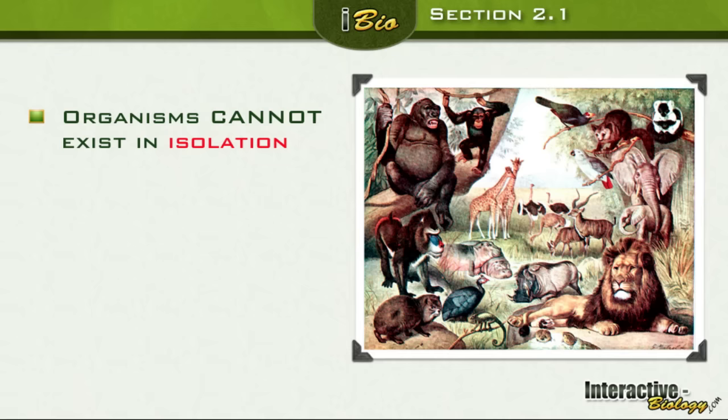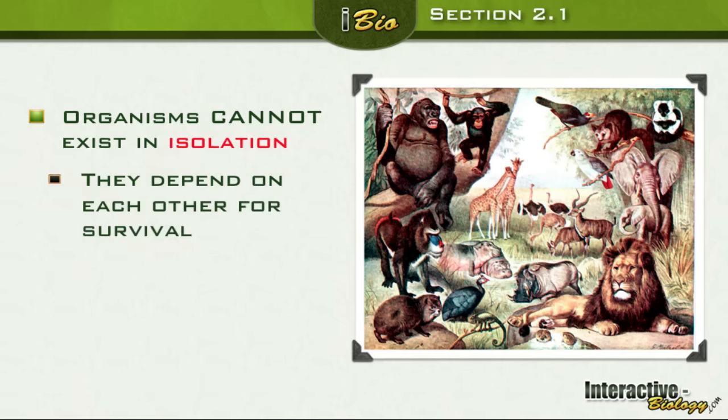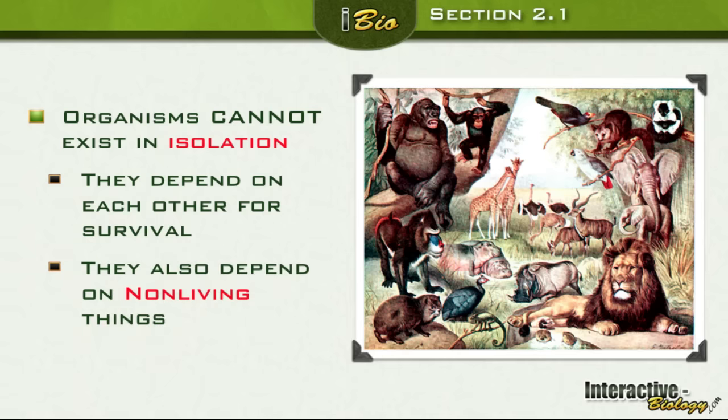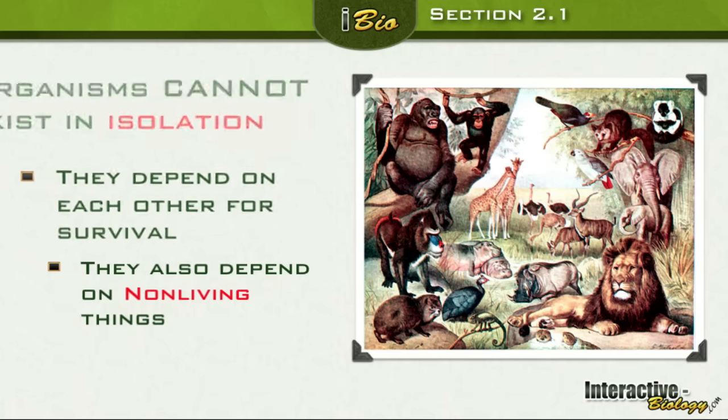Organisms cannot exist in isolation. They depend on each other for survival. We need other organisms. We eat plants, we eat fruits, we eat vegetables, and so on. And without those things, we wouldn't live optimally. All right, so we depend on each other for survival, and they also depend on non-living things. We're going to talk about the non-living things first, and then we're going to talk about the living things.